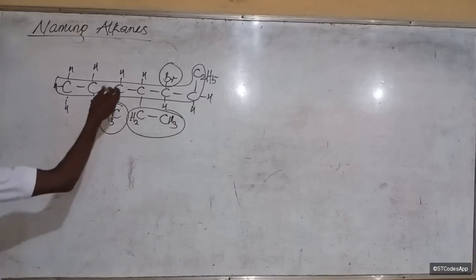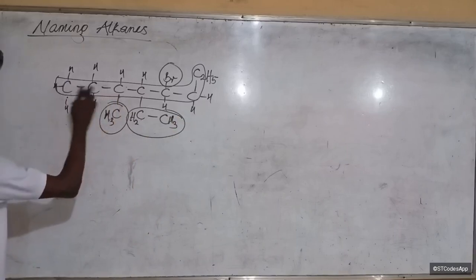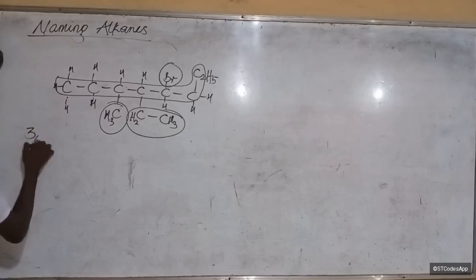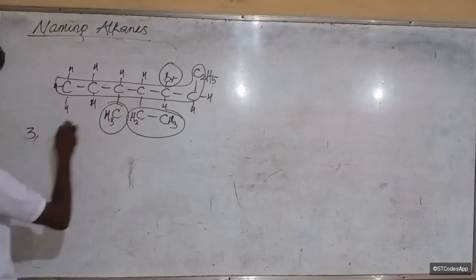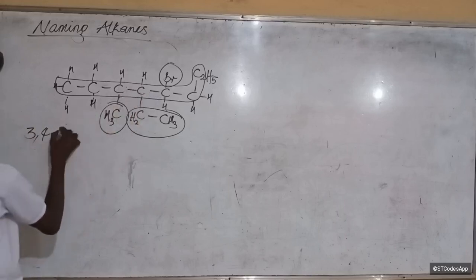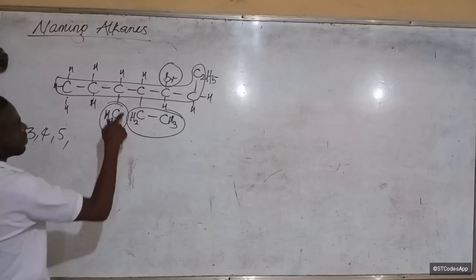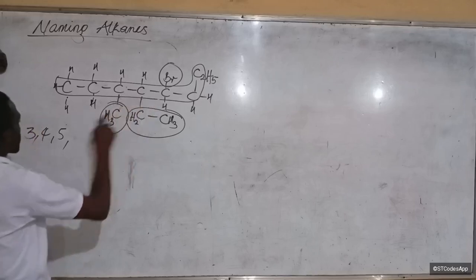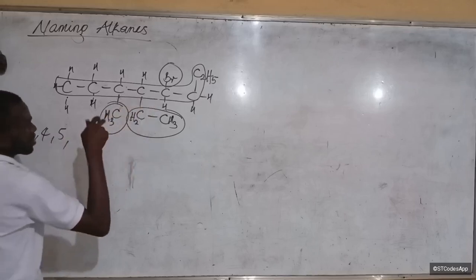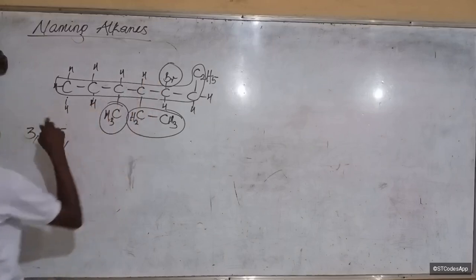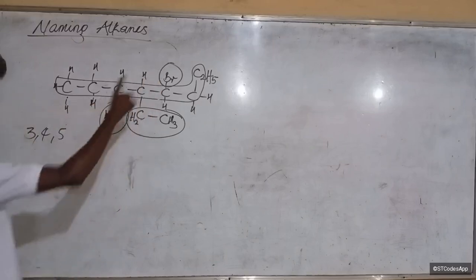Now, if we number in this direction, when are we going to see our first substituent? On what carbon? Carbon 1, 2, 3. The next substituent, carbon 4. Next substituent, 5. Next substituent, no. Okay, so it means we have 3 substituents. That's 1, 2, 3, right? Okay, that's it. Let's go from this direction.